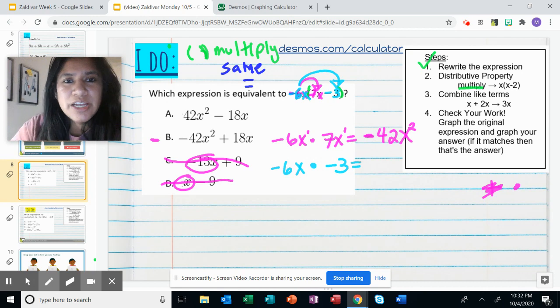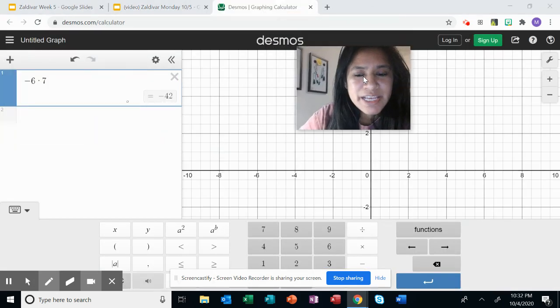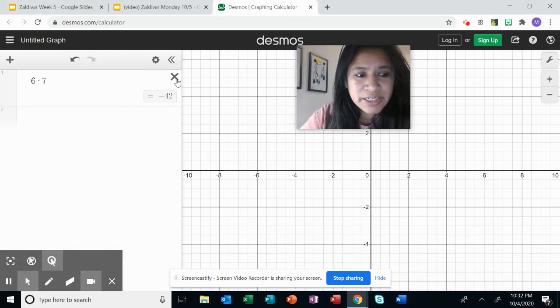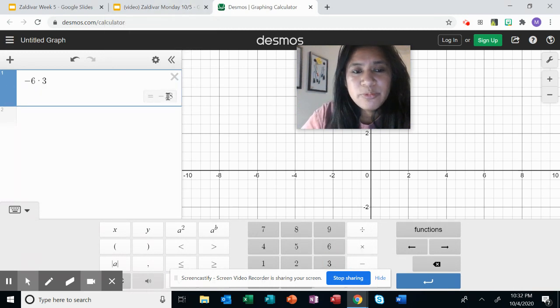Now I'm going to go back to the decimals. So I'm going to put in negative 6. Negative 6 times 3, we see that is 18. But what type of 18?